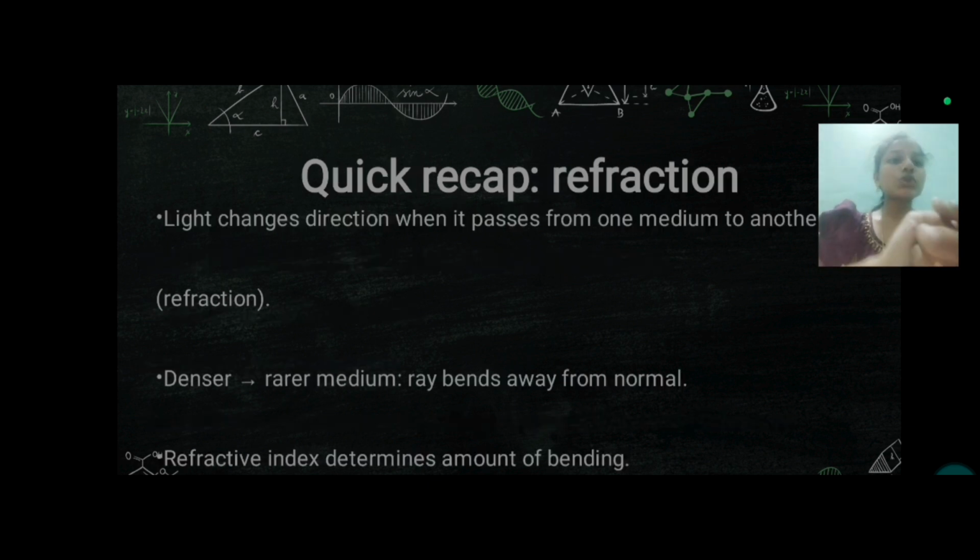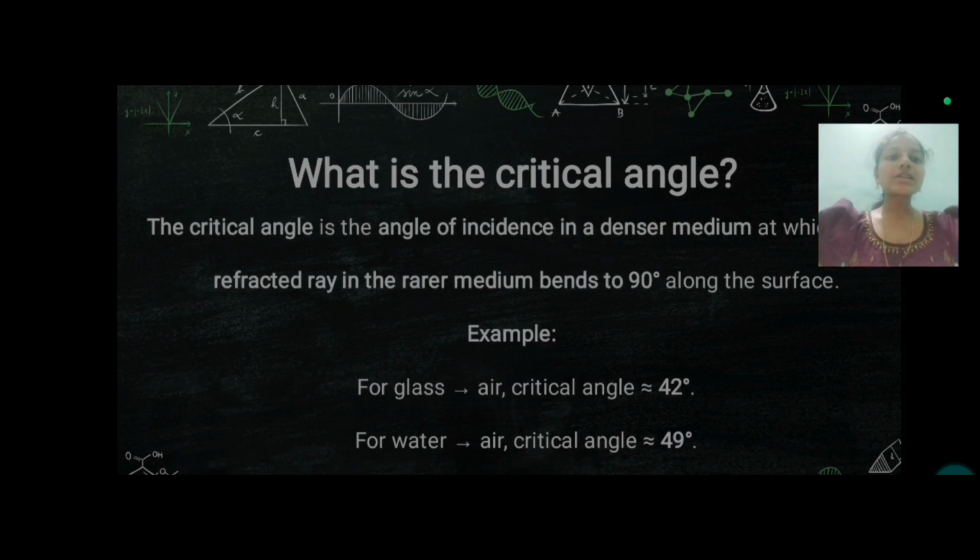Before entering into the topic, let's see a quick recap about the previous topic, refraction. So, what is refraction? Light changes direction when it passes from one medium to another medium, for example from denser medium to rarer medium. The rays bend away from the normal. The refractive index determines the amount of bending. We have seen this in the previous class. Now, we are going to see about the topic total internal reflection.